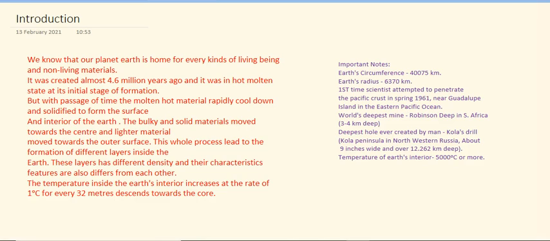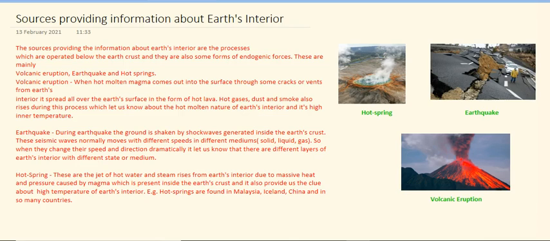Now let us move towards the sources that provide information about the Earth's interior. There are a few sources which easily provide us information about the internal status or internal layers of the Earth. First of all, the sources are hot spring, then earthquake and volcanic eruptions. So let us discuss these sources. They are mainly endogenetic forces or endogenic processes. They generally occur inside the earth's crust.